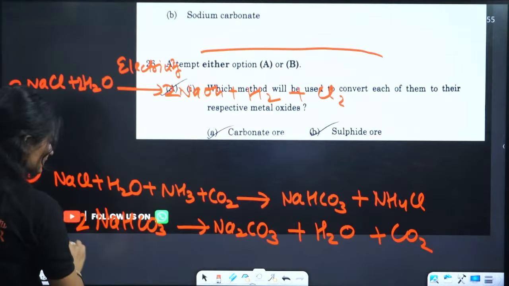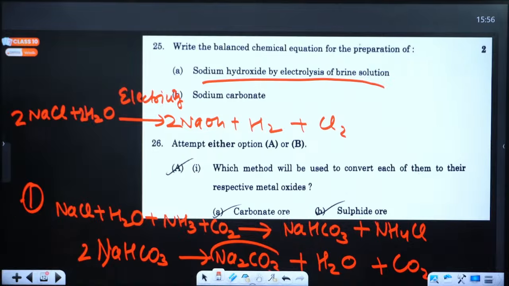So the first step is you have a brine, an aqueous solution of sodium chloride. You add ammonia to it and pass carbon dioxide gas through it. What happens? You get baking soda, and if you heat the baking soda, you will get sodium carbonate.